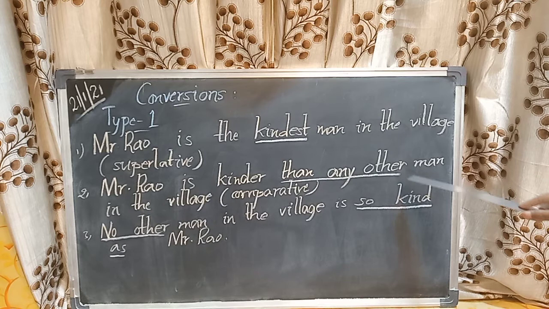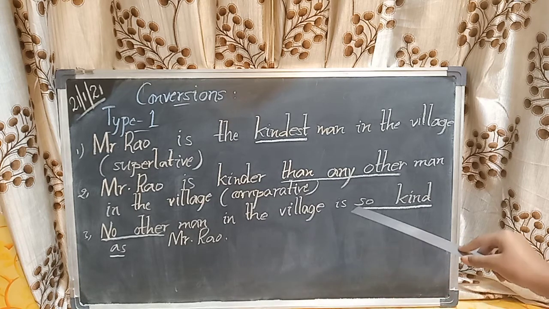Here we get "any other" because two persons of the same group are compared, and the comparative degree is used in the superlative sense. But if we compare two persons of different groups, then we get "any". For example, Delhi is cleaner than any city in Bangladesh. Here Delhi of one state of one country is compared with another city of another country. So persons of different groups are compared, so we get "any".